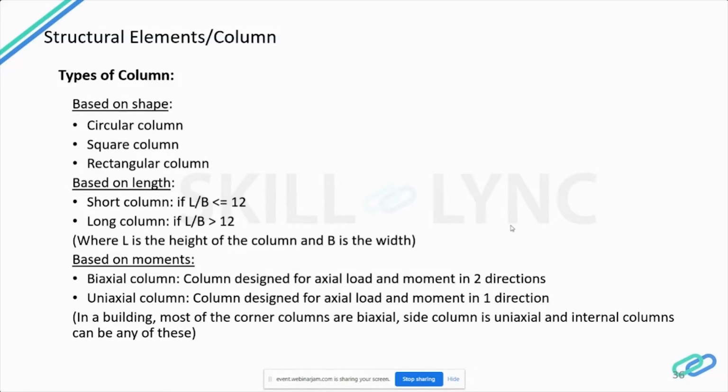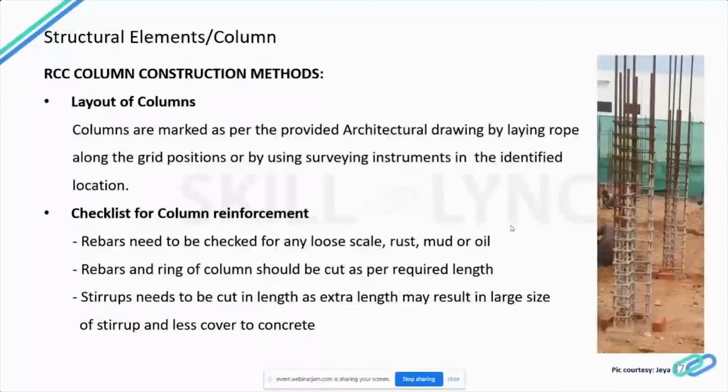So now let's see about the construction methodology. How you cast a column, how you check the column reinforcement, that is the checklist before concrete pouring and all those things. So the construction methodology for column is, first we have to check the column layout and the center line. Then we have to check the column reinforcement. Then it is column shuttering and then column concreting.